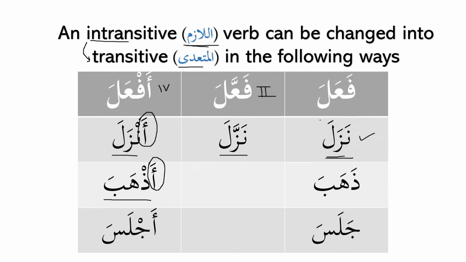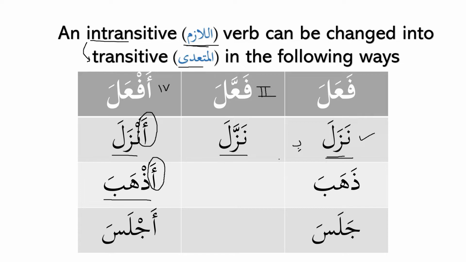So these are two ways that a verb can be changed from lazim to muta'addi. Similarly, the preposition be is also used to change a verb from lazim to muta'addi. So inna Allah yati bishamsi. Ata yati means to come, but when we talk about ata bi, that means to bring. Similarly, dhahaba bi, that means to take away. So dhahabtu bihi ilal madrasa, I took him to the school.